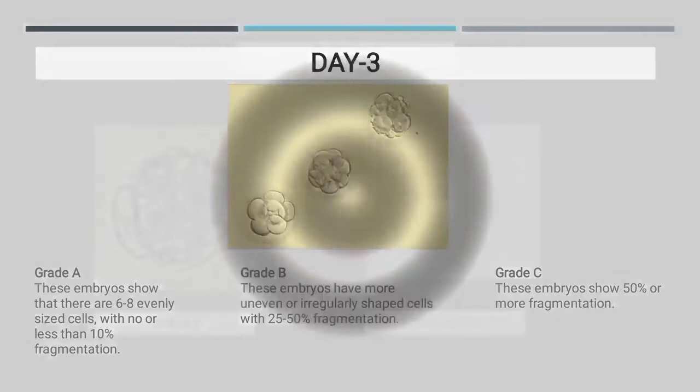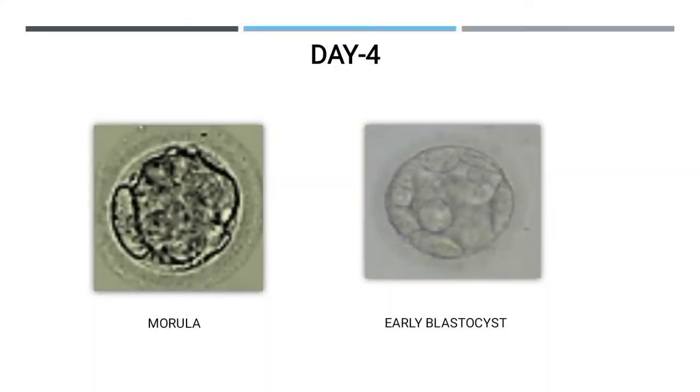So the next is day 4. On day 4, the embryos become morula and the early blastocyst. In the morula and early blastocyst, the blastocele cavity has less than half the volume of the embryo, and the expanded blastocele cavity by day 5 has a well formed ICM clearly composed of many cells, a cohesive epithelium made up of many cells in the trophectoderm, and signs of the zona pellucida thinning.